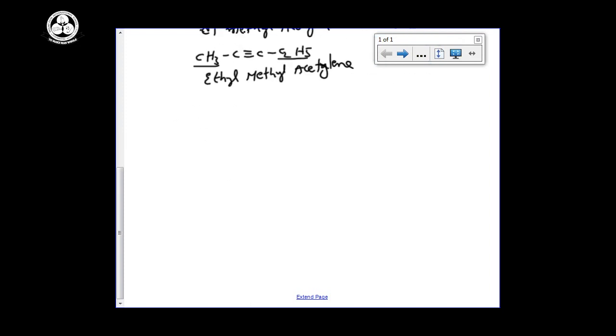The most important, the first compound, I am taking ethyne, H-C triple bond C-H. Here each carbon is an sp carbon. sp carbon means percentage of S is 50% and percentage of P is 50%.